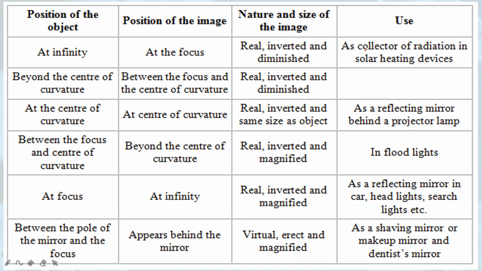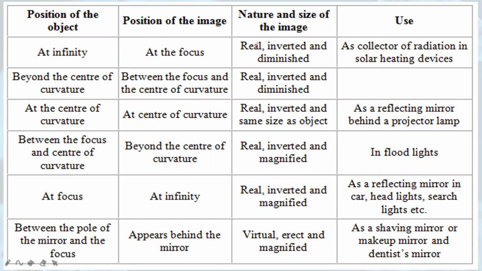Here what is given? Position of the object is given. It shows us where the object is placed. Position of the image is given, and then nature and size of the image is given. And for some, certain uses are also given. So let us consider this first. If the object is placed at infinity in front of a concave mirror, the image formed will be at the focus, that is at capital F.